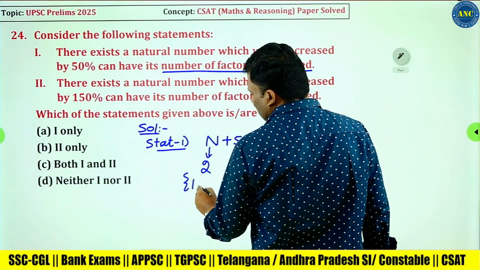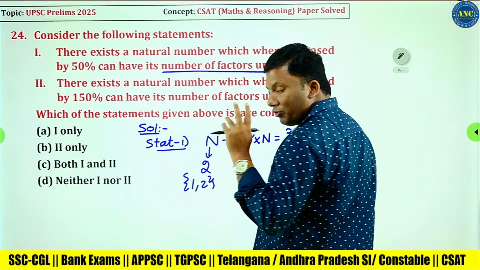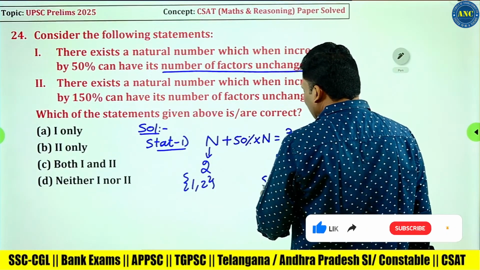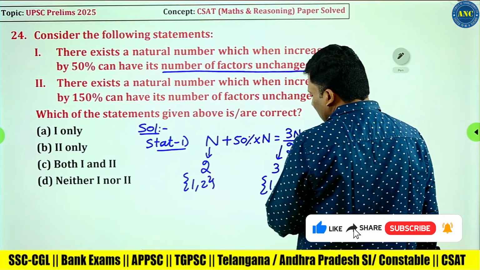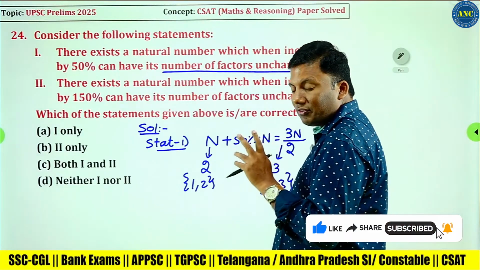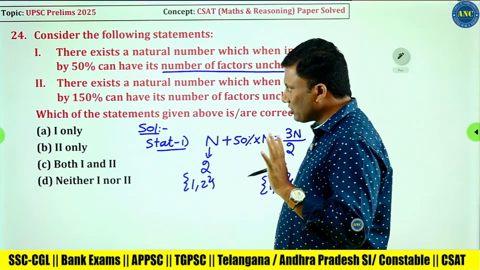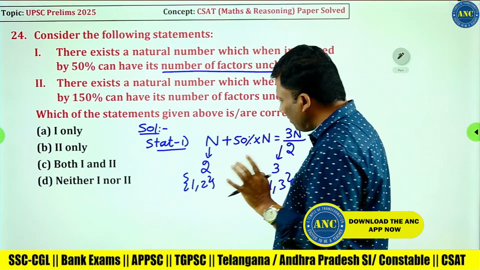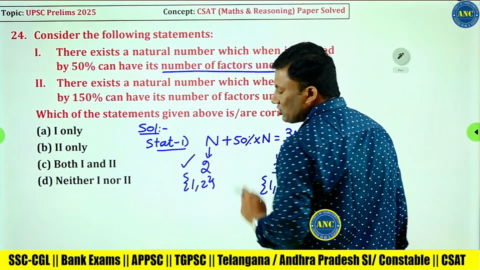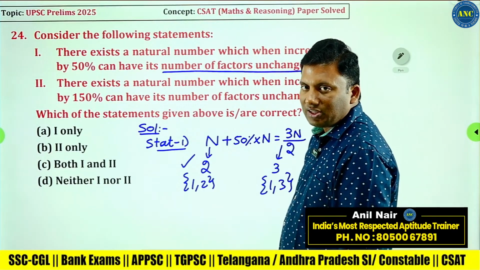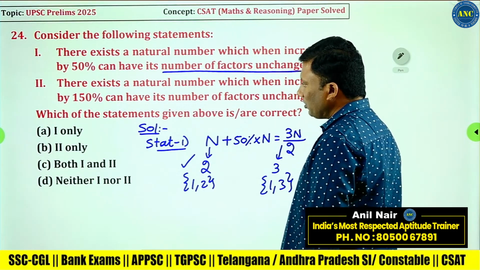2 has factors 1 and 2, so 2 factors. If I increase it, I get 3, with factors 1 and 3, again 2 factors. Number of factors is unchanged. Yes, so there exists a natural number, and the value of that natural number is 2. Statement 1 is right.